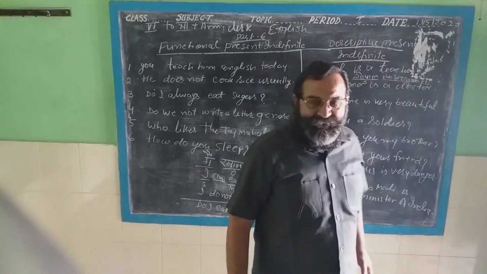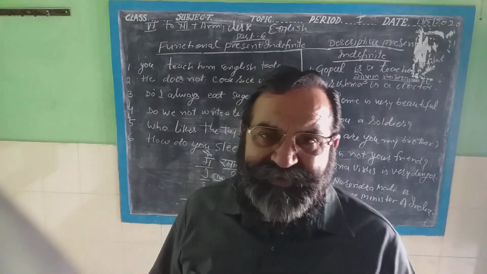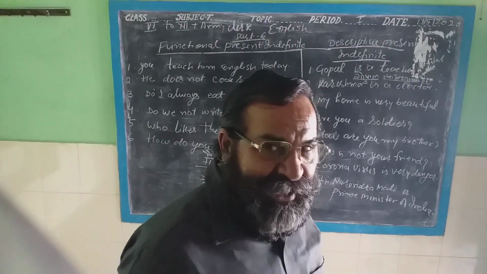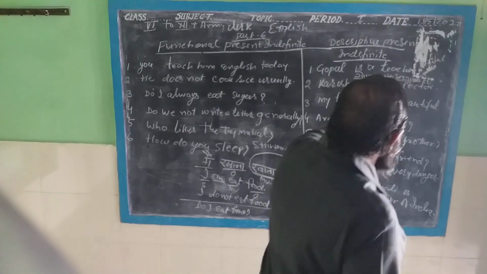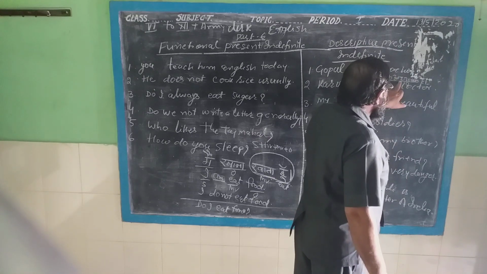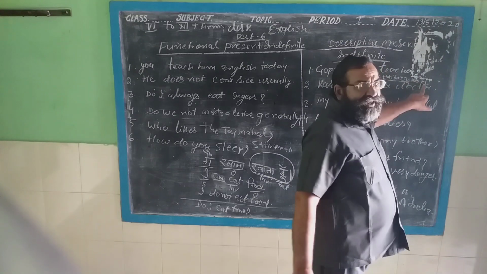What is the main verb? खाना पीना सोना उठना जागना, these are the main verb. मुख्य क्रिया होती है. Eat, play, sleep, these are the main verb. Here is no main verb. It is the subject, it is the object, and it is the linking verb.